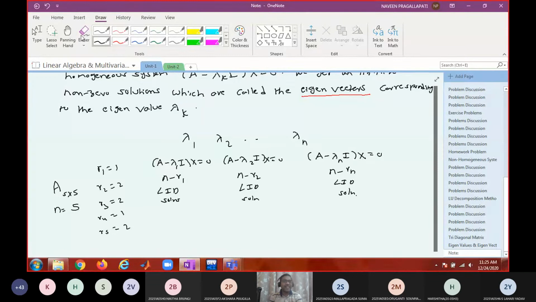Then n minus r1 is 4, n minus r2 is 3, n minus r3 is 3, then 4, 3. What is the sum? Is it not crossing n? Do you understand?